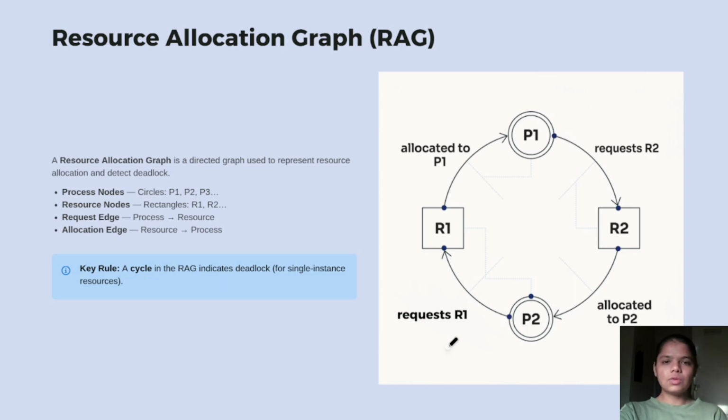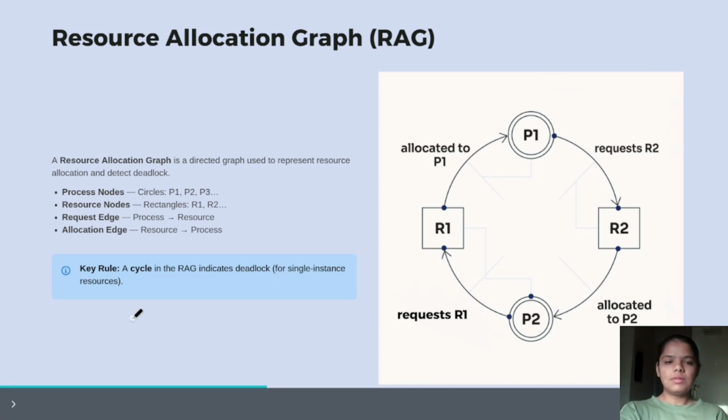Now, next is the resource allocation graph. A resource allocation graph is a directed graph used to represent resource allocation and deadlock detection. In the resource allocation graph, we have vertices and edges.